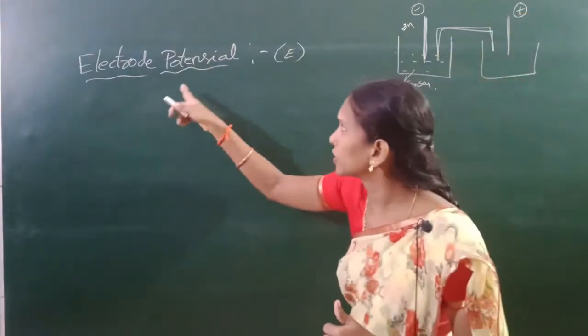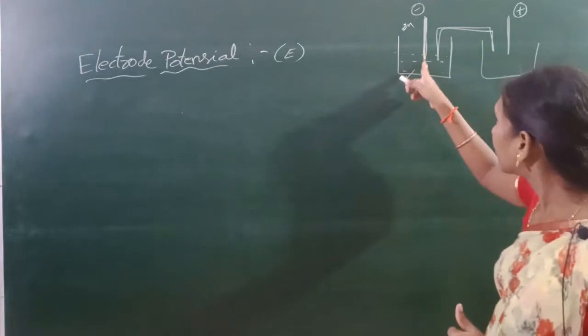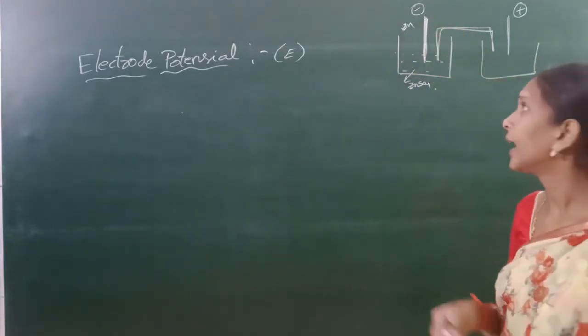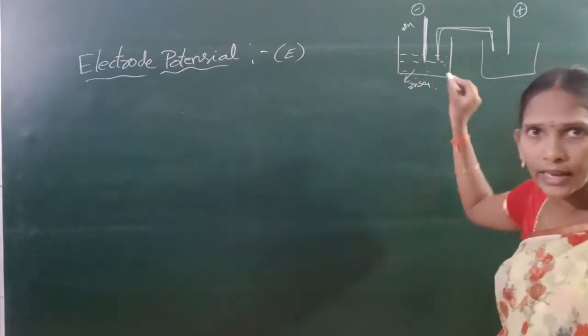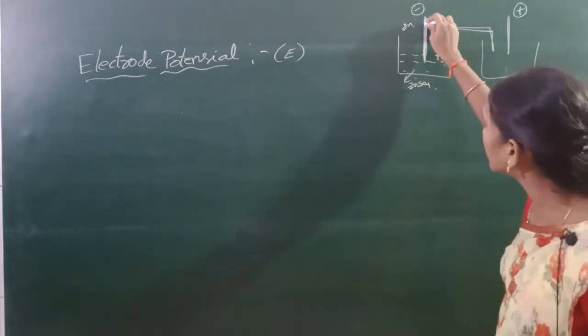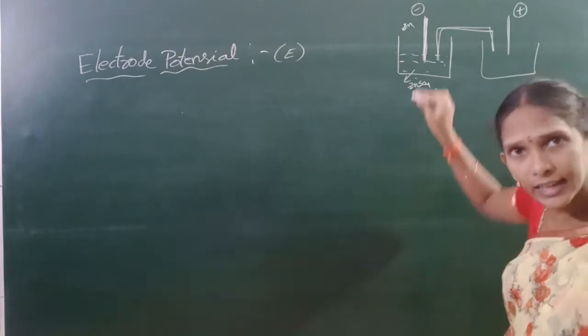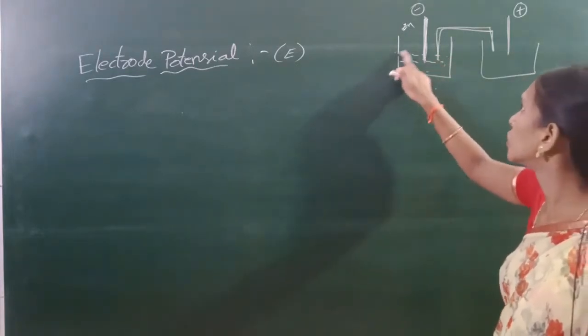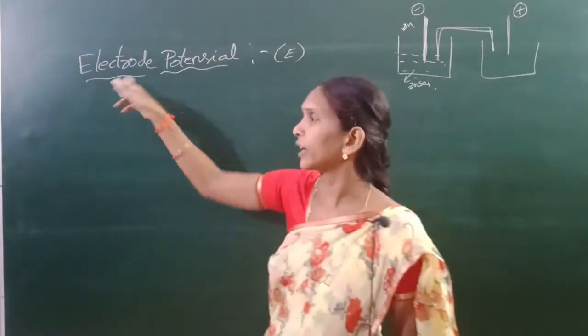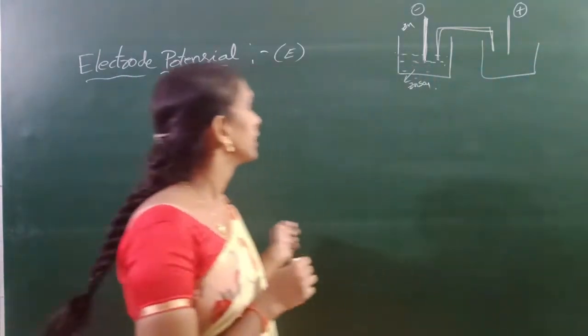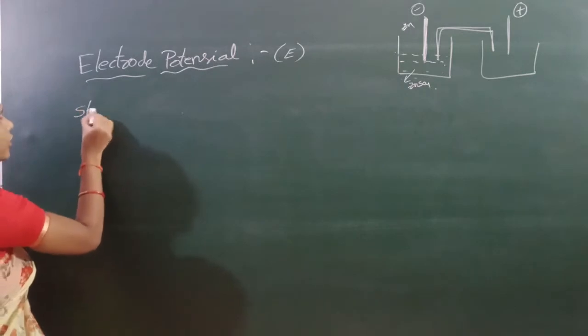Electrode potential means the potential developed by a metal having its own ions. The potential developed by a metal in contact with a solution having some ions is called electrode potential. Then, standard electrode potential.